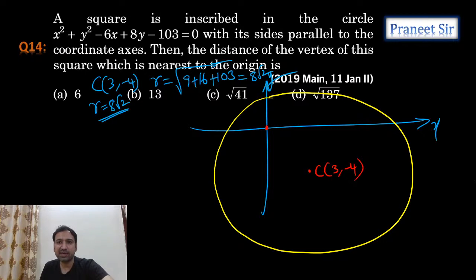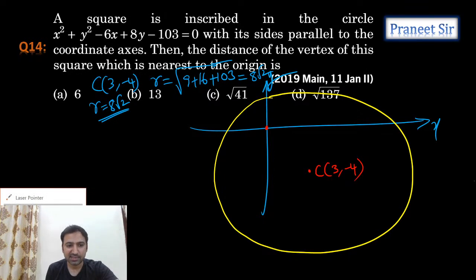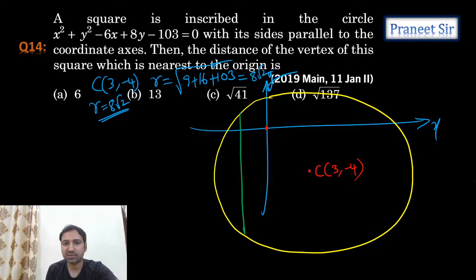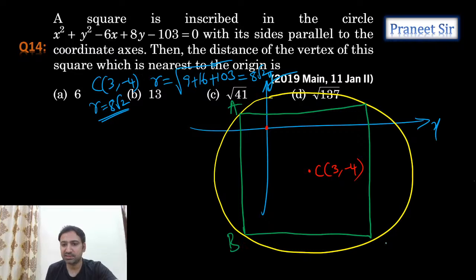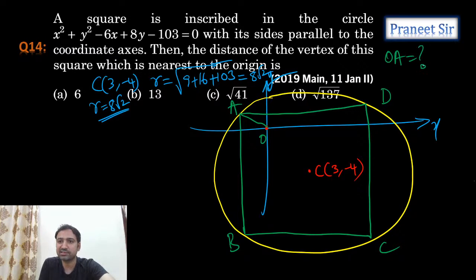And then we need to make a square inscribed in the circle whose sides are parallel to the x-axis and y-axis. So, can we make it something like this? A, B, C, D. Clearly, he is asking for the distance of the vertex of this square which is nearest to the origin, so clearly he is asking OA, guys. Why? Because the vertex A is nearer to the origin. So what is the value of OA? The length of OA he is asking.